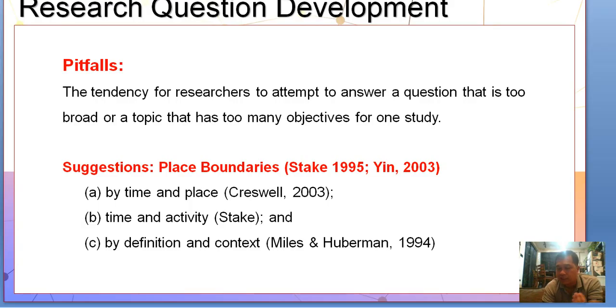Do not place as many objectives, but try to consolidate everything. So the suggestion is to place boundaries. You set boundaries by time and place, when you're going to conduct it and where you're going to conduct it, the time and activity. Then we have also by definition and context.